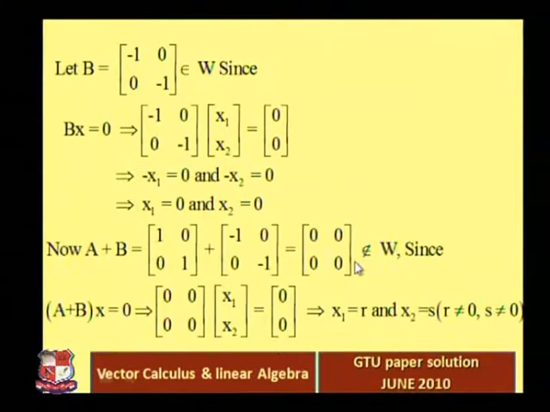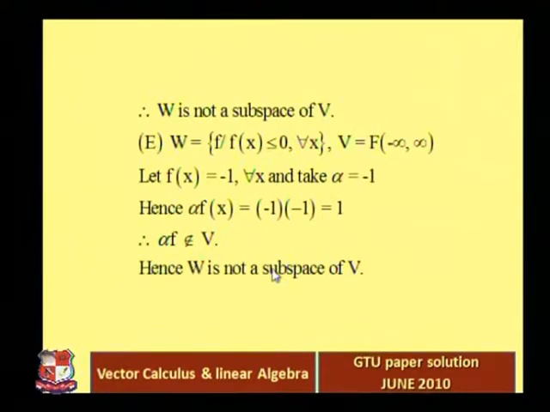So that's why the given set is not a subspace of the set of n cross n matrices, right? Next, the last one, W is equal to f, where f of x is less than or equal to 0 for all x, right?